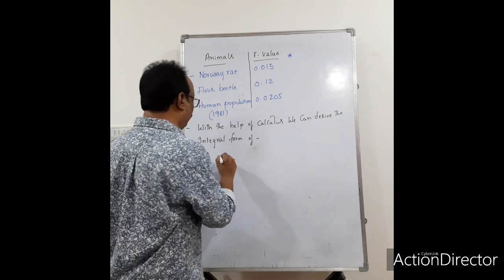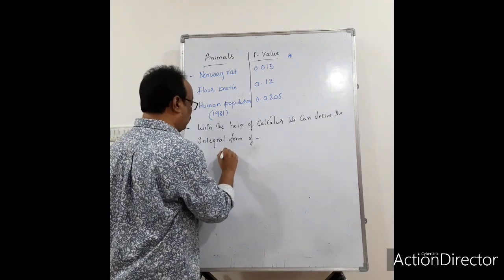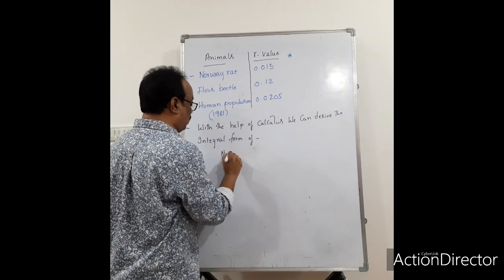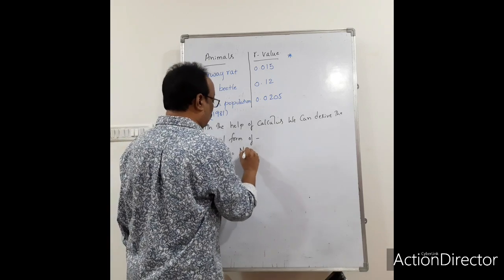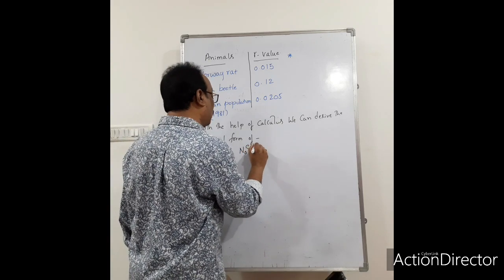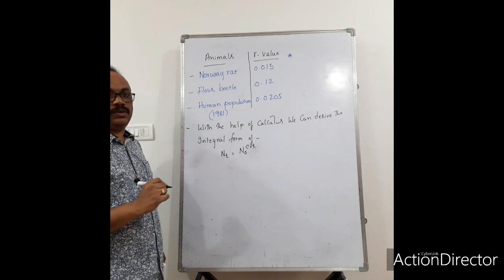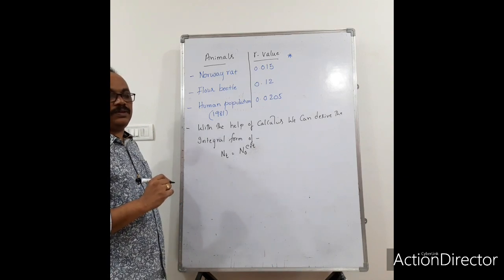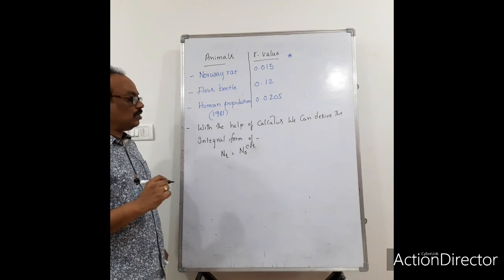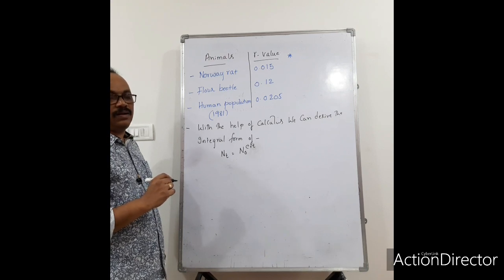Let us see. Nt = N0 e^rt. So what is Nt, what is N0, what is e, and what is r?